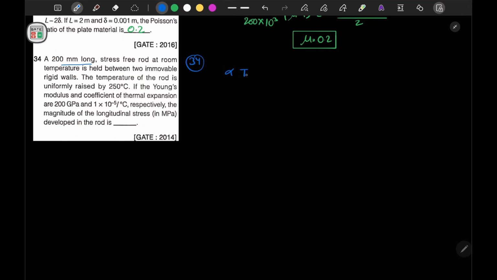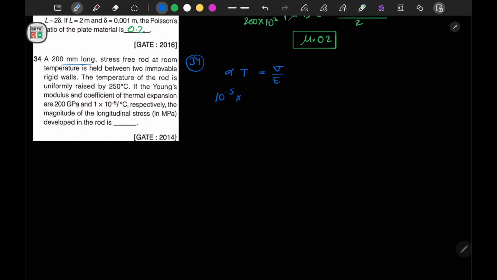Alpha T. Okay, and this strain will be recovered by using our internal stress or using our external load. Internal stress is created due to constriction of the object. Okay, so this can be written as sigma upon E. Okay, so if you substitute the values, we know that the value of alpha is -5.